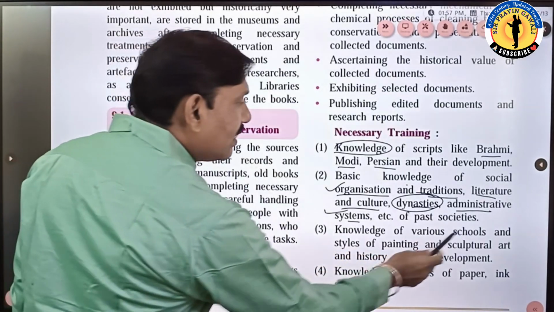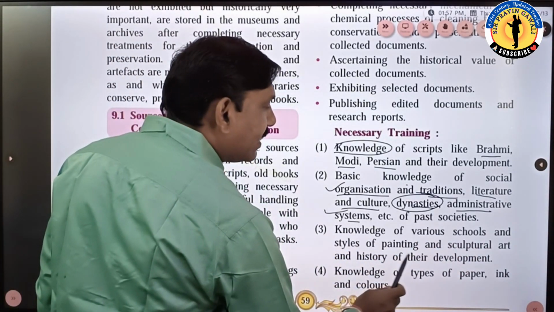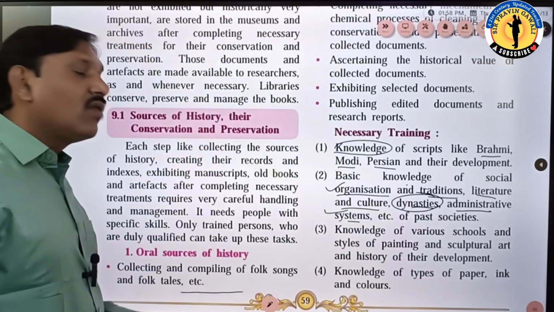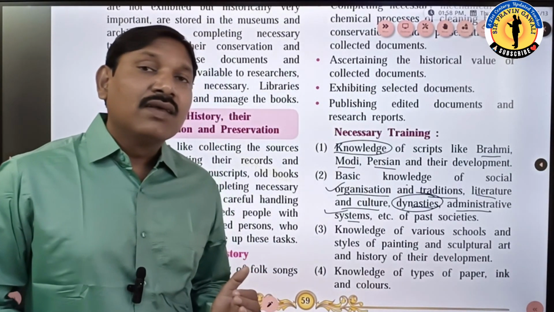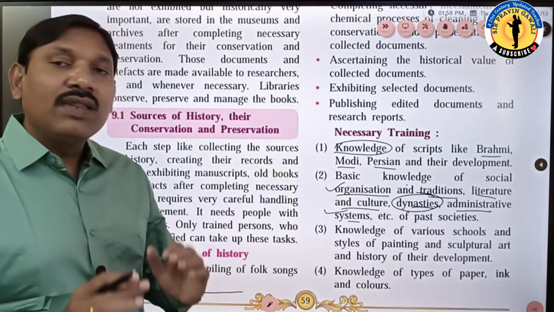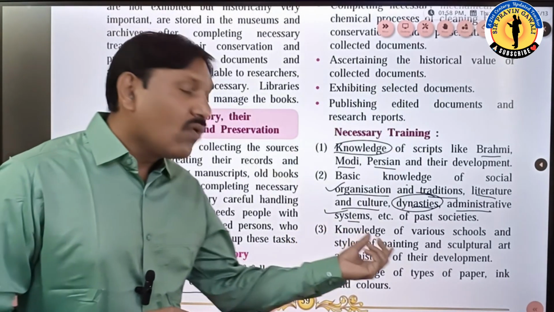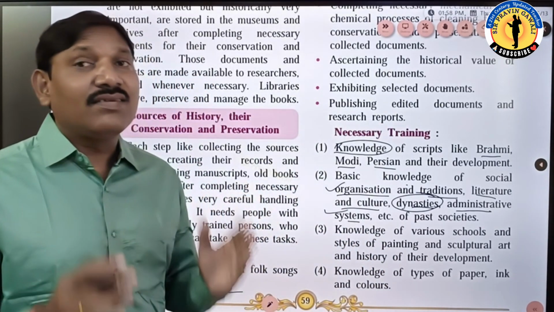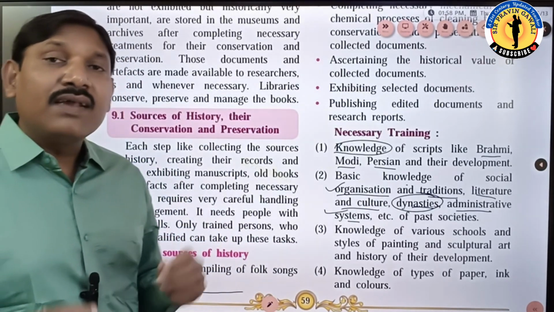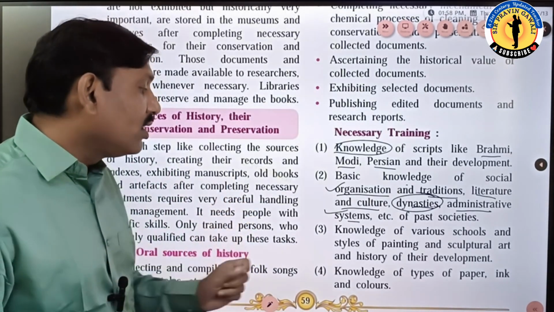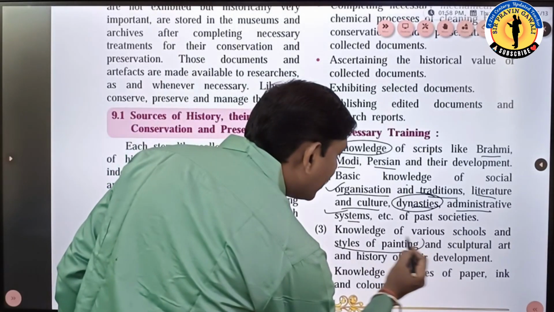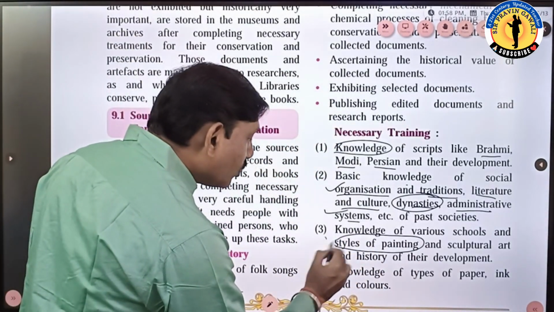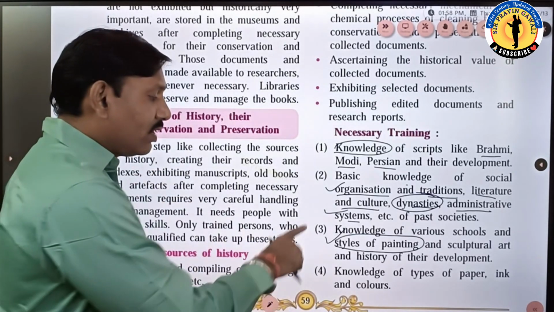Now, knowledge of various schools and styles of painting and sculpture, art and history of their development. We should have the knowledge of the various schools, disciplines in the history, then only we can interpret the things. Now, style of painting, earlier in the previous lesson only we have studied the history of Indian arts. In that chapter we have already studied the style of painting. For example, Maratha style of painting, Mughal style of painting. So the person should be quite aware about this.